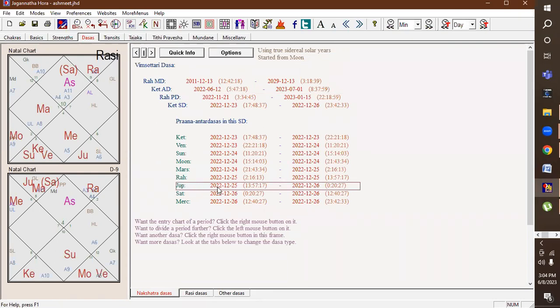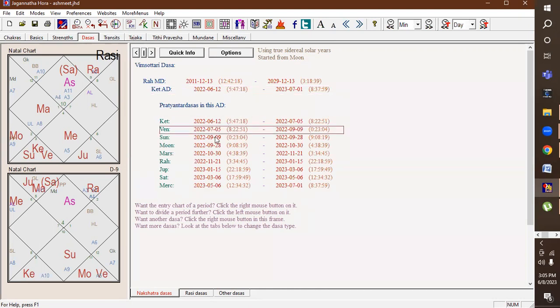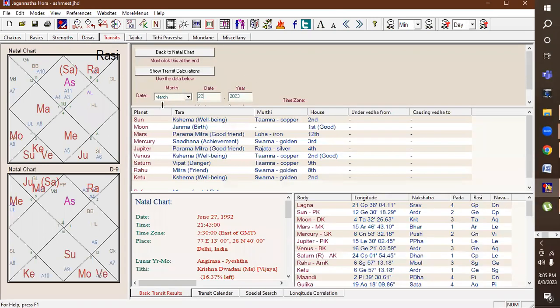So that means this particular Jupiter period is from the 15th of January till the 6th of March. This is the time when the marriage can take place. So let us put the transit thing here. We are putting here the 6th.